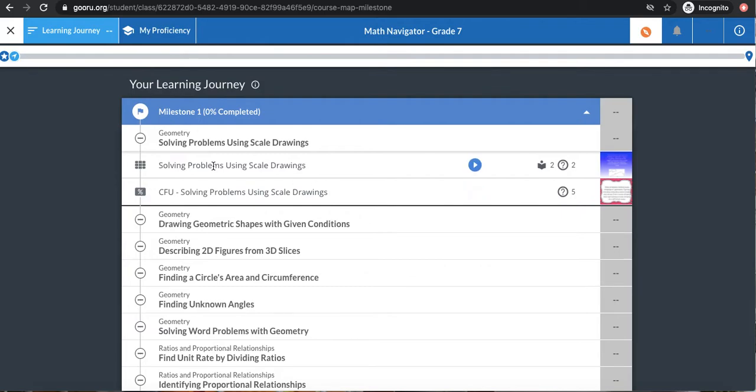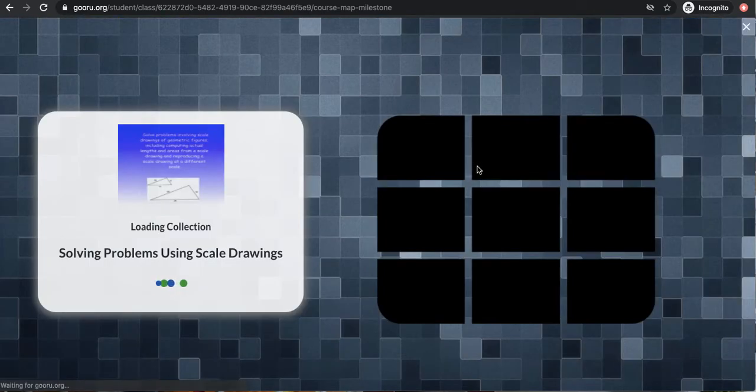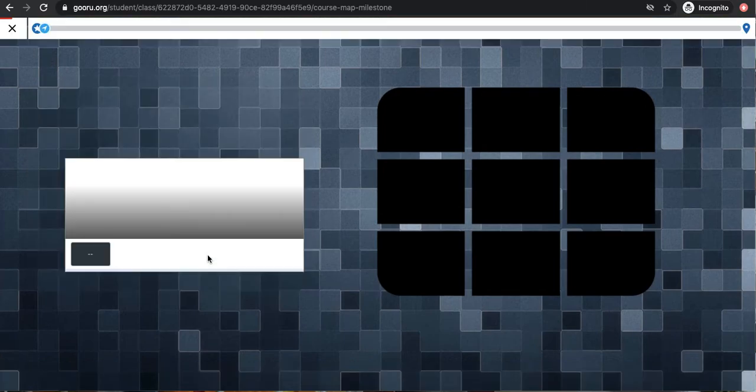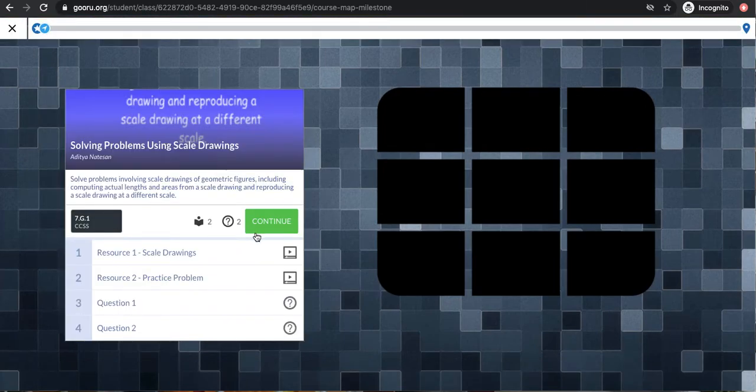So to get started, I am just going to click the blue play button, and remember this is going to be a collection of resources. So this is my chance to practice with this material, which is solving problems using scale drawings. I'm going to click the green continue button, but I get a preview here of what's coming up. So I have 2 resources to look at and a couple of practice questions. So let's take a look.